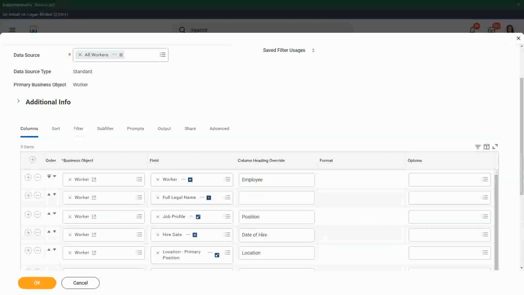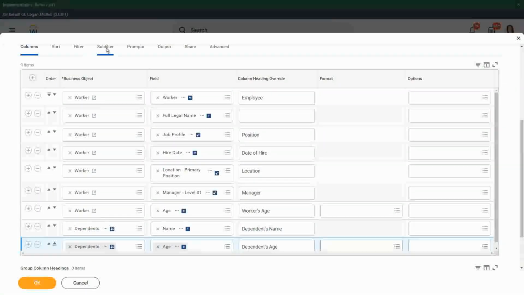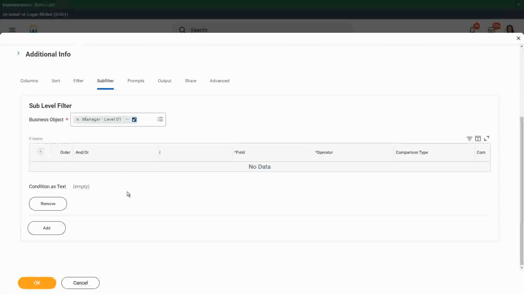Well, there is an option: subfilter. There is an option called subfilter. Now, how is it different from the filter? The filter works on your primary business object. The filter will work on all the fields in your primary business object. The subfilter works on the fields in your related business object.